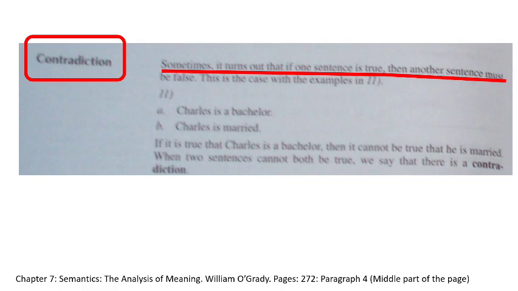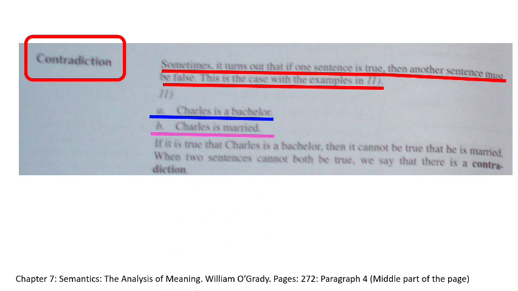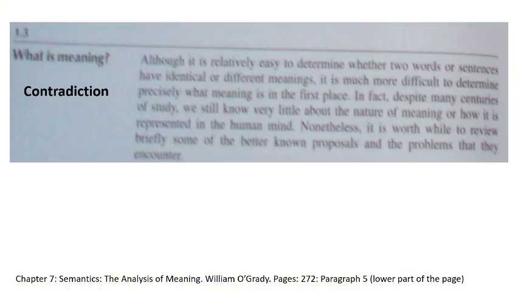Contradiction. Sometimes it turns out that if one sentence is true, then another sentence must be false. This is the case with the examples in 11. Example 11. 11a. Charles is a bachelor. 11b. Charles is married. If it is true that Charles is a bachelor, then it cannot be true that he is married. When the two sentences cannot both be true, we say that there is a contradiction.